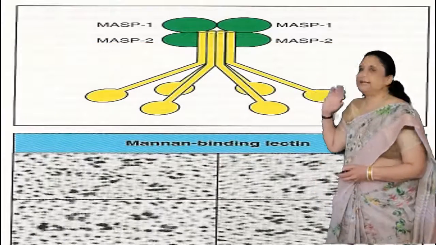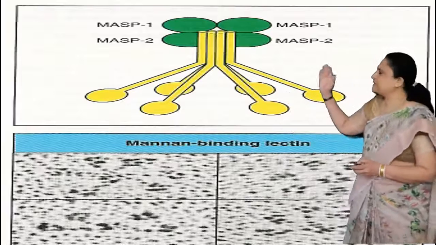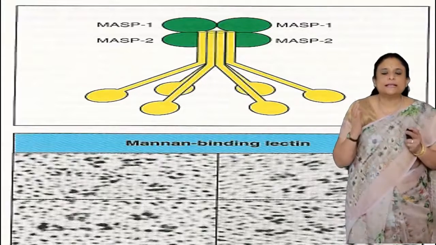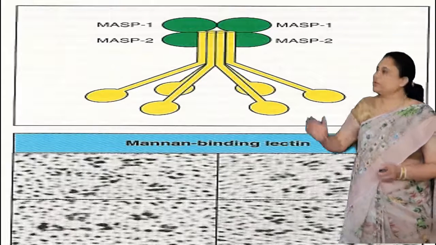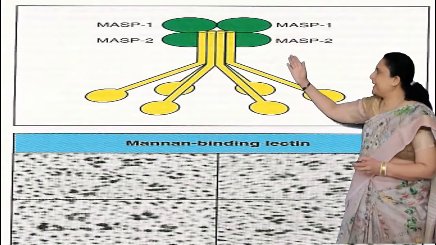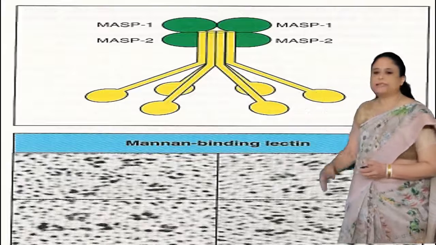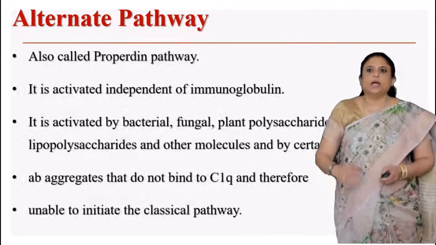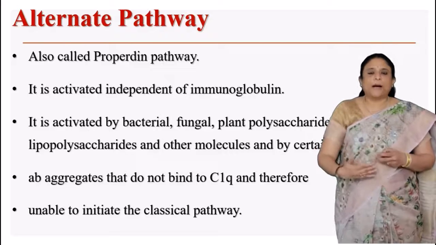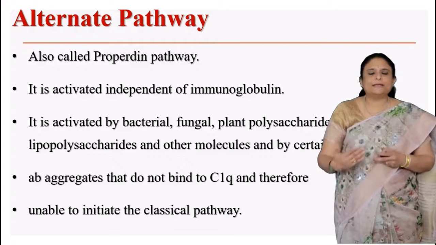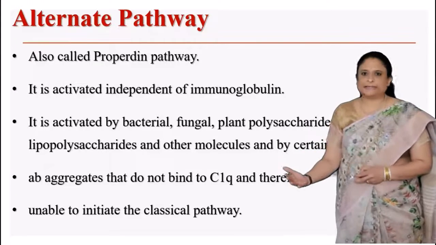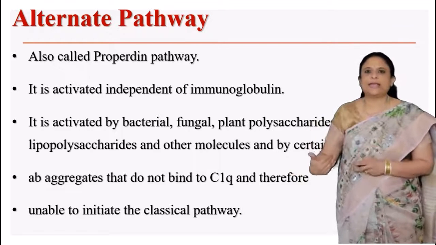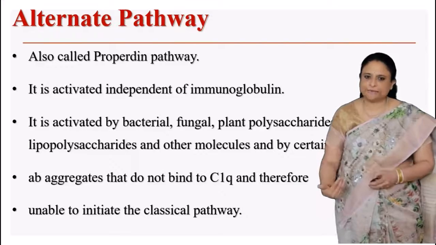As you can see in the diagram here, it almost resembles the C1 complex which we have seen in the classical pathway. You can see MASP1 and MASP2 attaching to the carbohydrate. The other part of this Mannan-lectin pathway is similar to our classical pathway, the other cascade occurring in the same way as we have seen in the classical pathway.